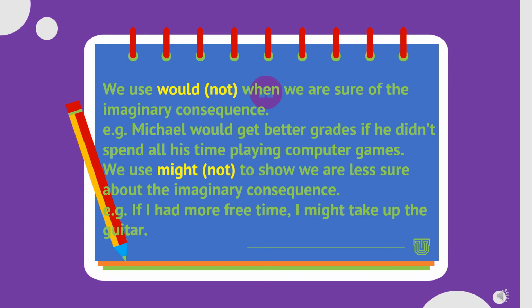We use might or might not to show we are less sure about the imaginary consequence. Example: if I had more free time, I might take up the guitar.